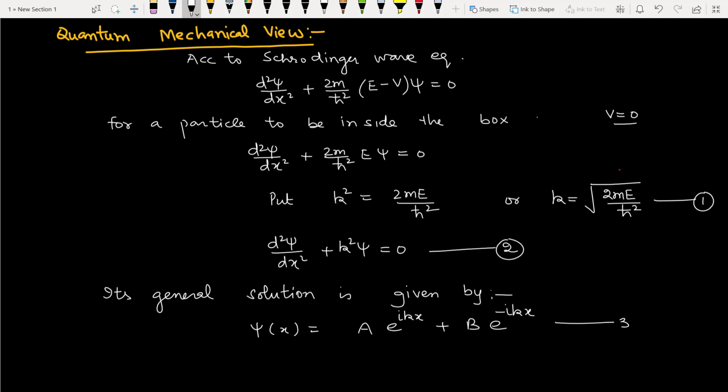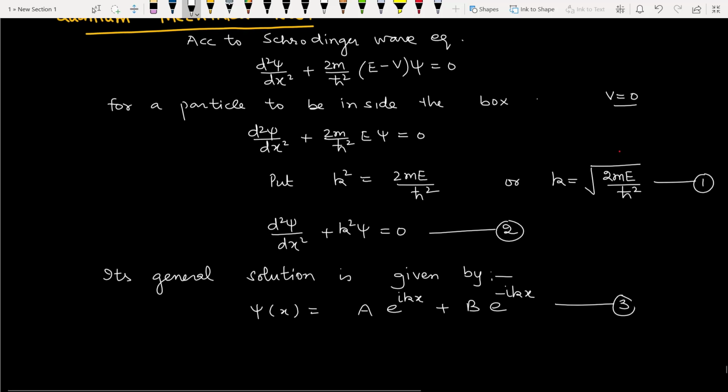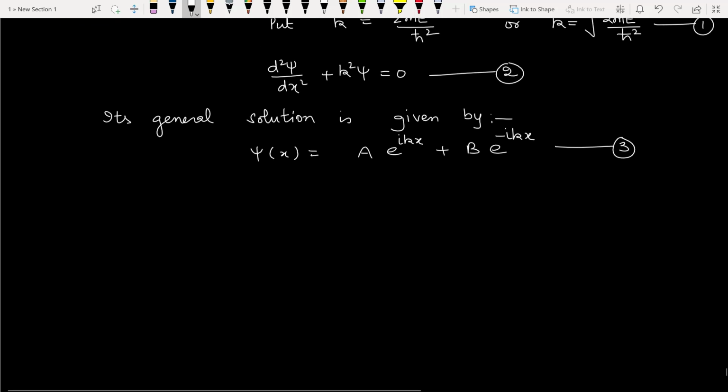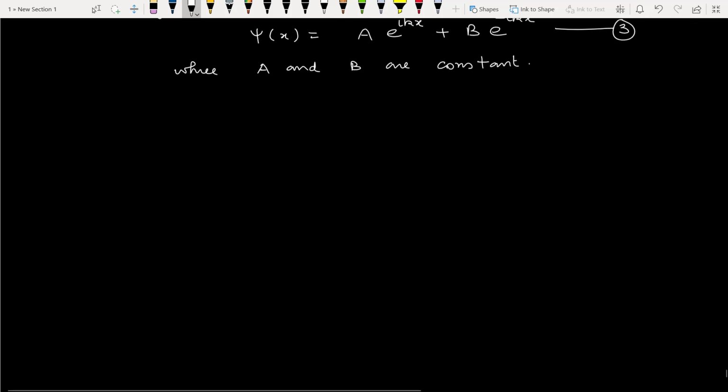Mark this as equation number 3, where A and B are constants. Now we will apply the various boundary value conditions to the solution.